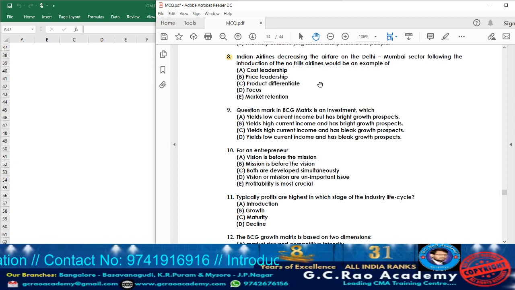Cost leadership. What is the meaning of cost leadership? We can tell it is one of the business strategy which establishes a competitive advantage by having a lowest cost in the operation in the industry. Cost leadership means whenever they are going to introduce a product, they are going to introduce that at the very lowest cost, that we are going to call it as cost leadership. Next, what we have? Price leadership. Next we have price leadership. What is price leadership?